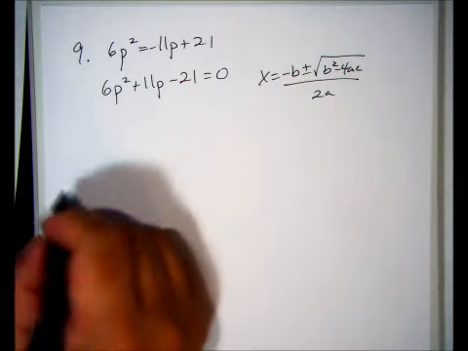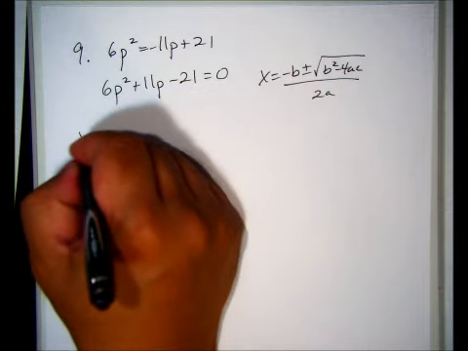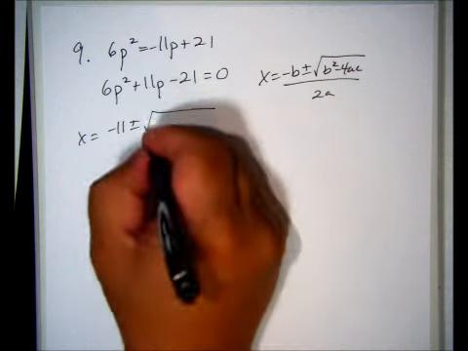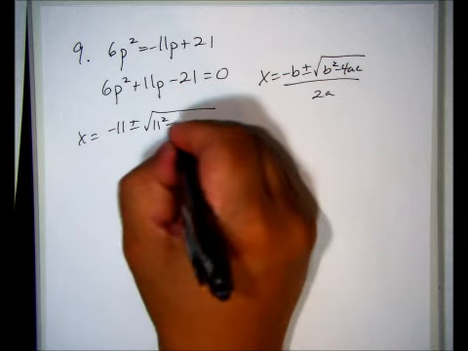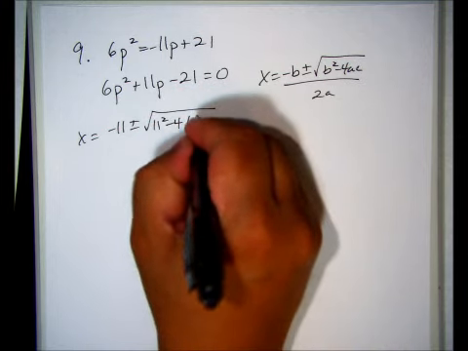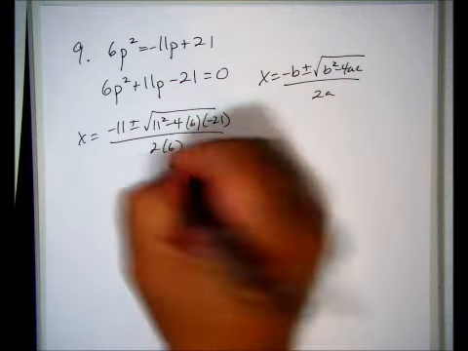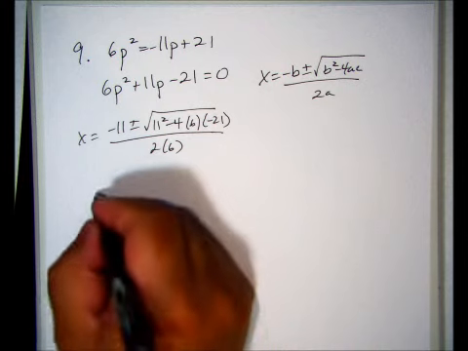Alright. So B is 11. So it's -11 plus or minus square root of B squared, 11 squared, minus 4 times 6 times -21, all over 2 times 6. Okay.